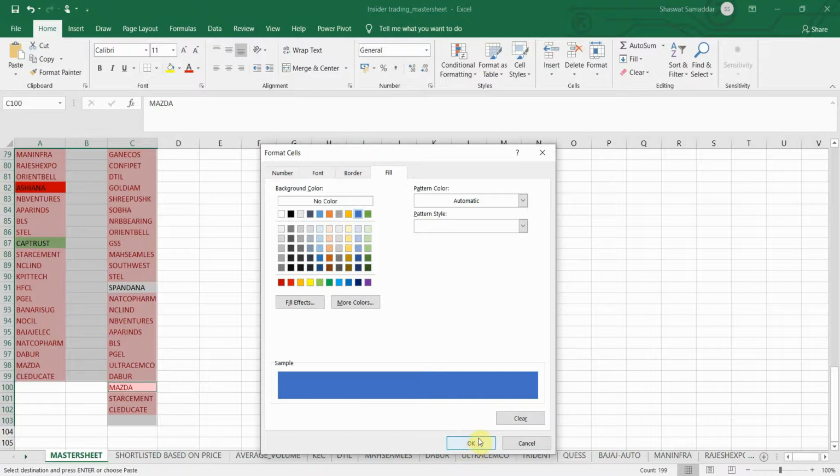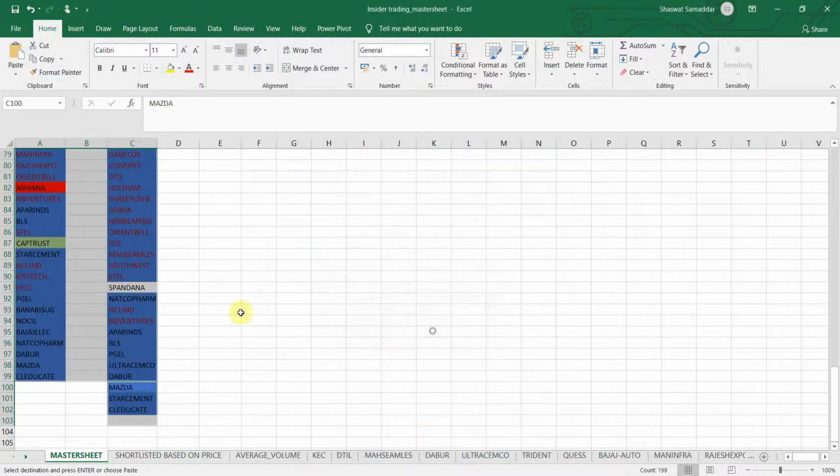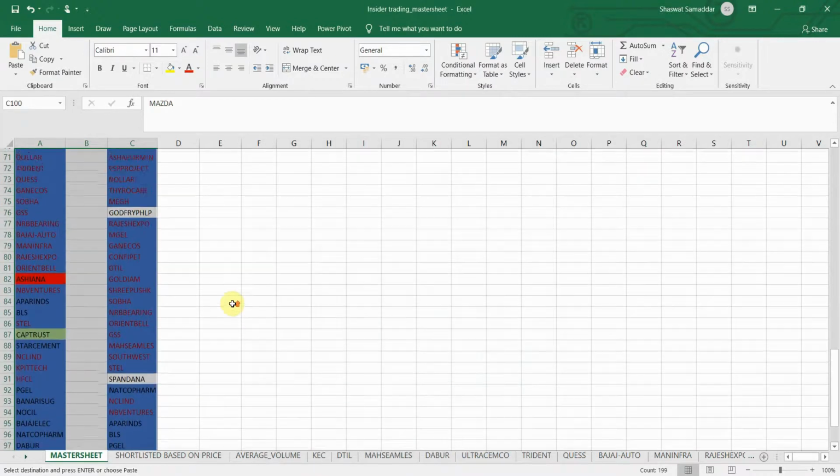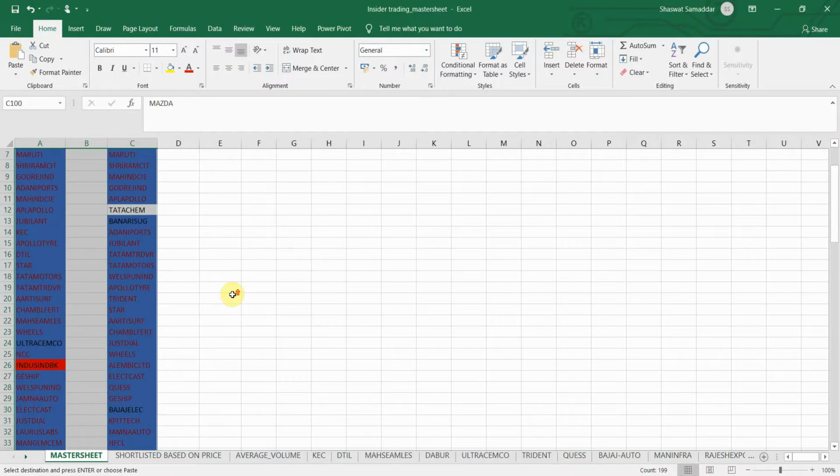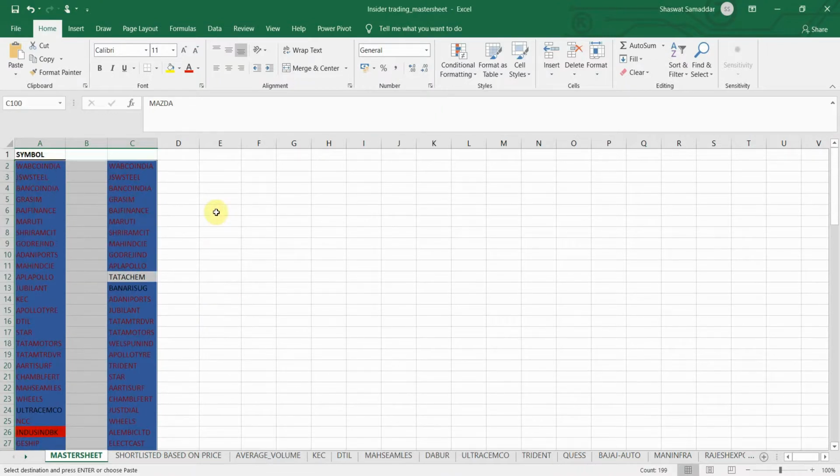Okay, and now I'll go to the conditional formatting. I'll press on highlight cell rules. I'll click on the duplicate values right here. Okay, so let me just custom format it.